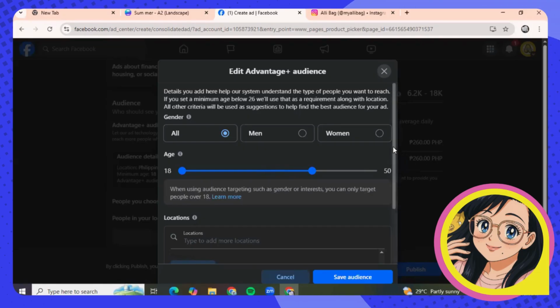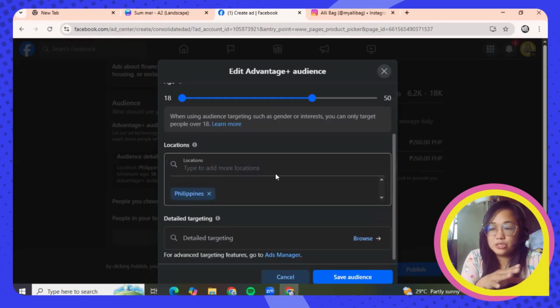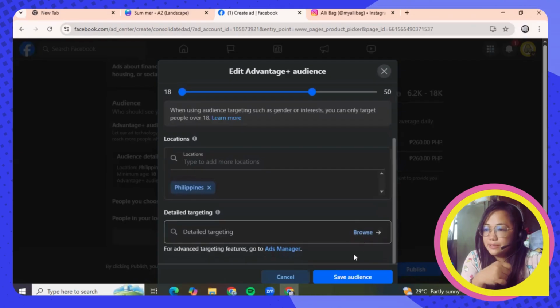Okay, so let's scroll down a little bit here. This is where you change the location on where you would like your Facebook ad to be published. So since this is already in the Philippines here, I'm not going to change it. I'm just trying to sell my backpack locally. Okay, so that would be Philippines.